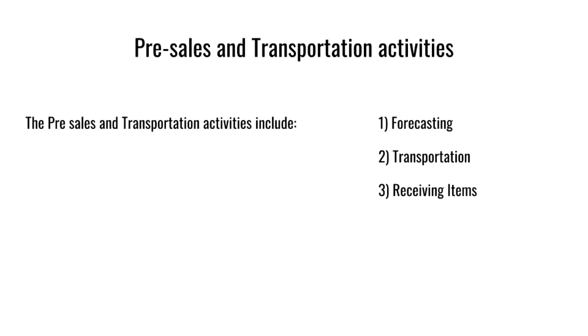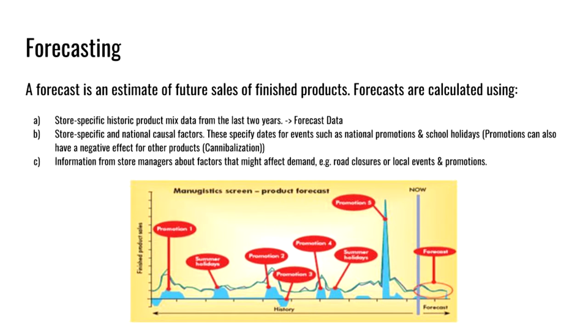So we are going to start with the pre-sales and the transportation activities. In particular, these two activities consist in forecasting, transportation, and receiving items. Initially, the restaurant needs to know how many items it will sell during the week. This is achieved through forecasting. The sales data from the customers of the last 2 years will be used to make a rough estimation of the sales for the next week.